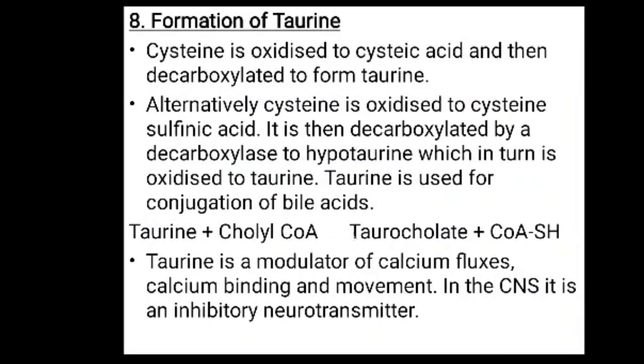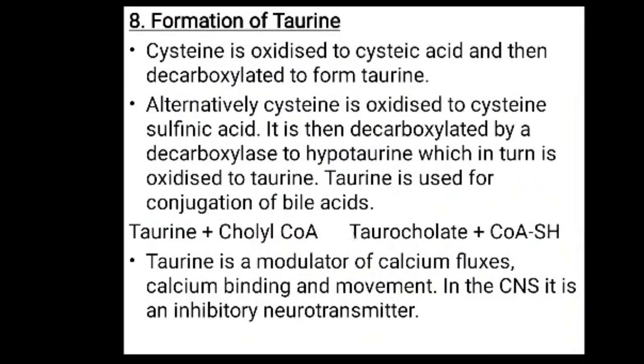Then the formation of taurine. Cysteine is oxidized to cysteine sulfinic acid and then decarboxylated to form taurine. Alternatively, the cysteine is oxidized to cysteine sulfonic acid, and it is then decarboxylated by decarboxylase to hypotaurine, which in turn is oxidized to taurine, and taurine is used for the conjugation of the bile acid.